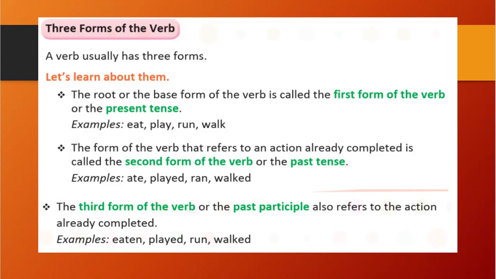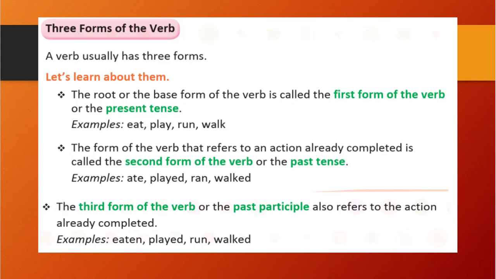So for those, we will use the second form of the verb, or the past tense. Okay. So ate, played, ran, walked. Those are the verbs. Okay.